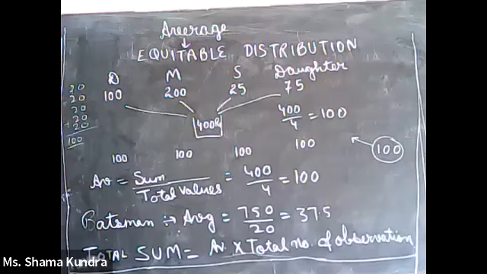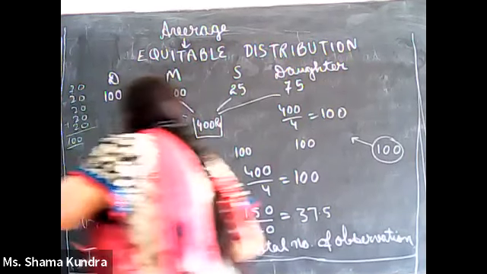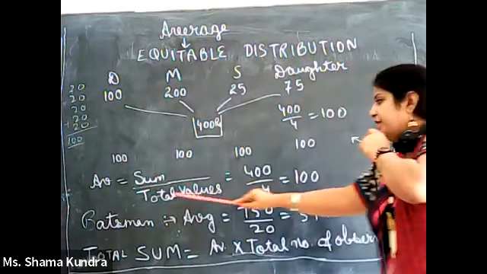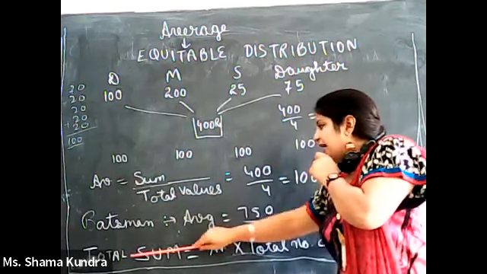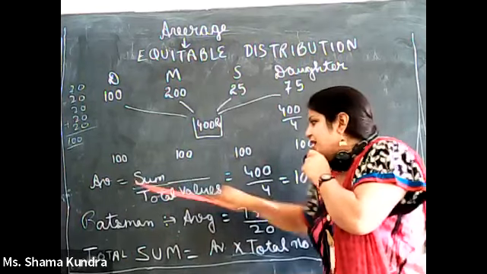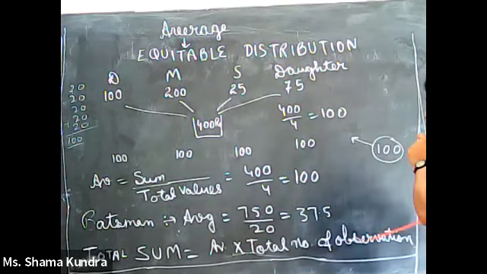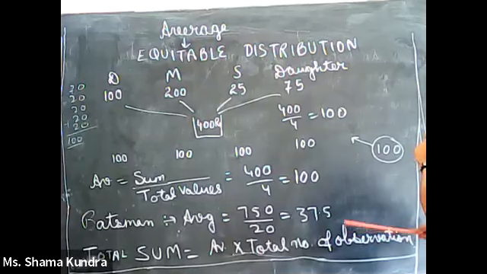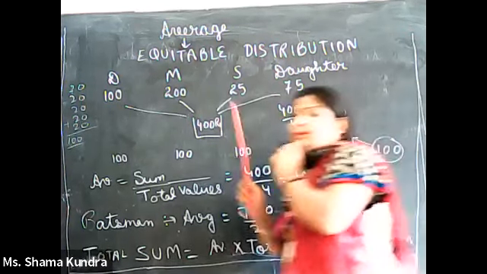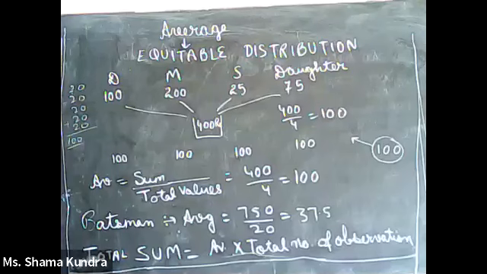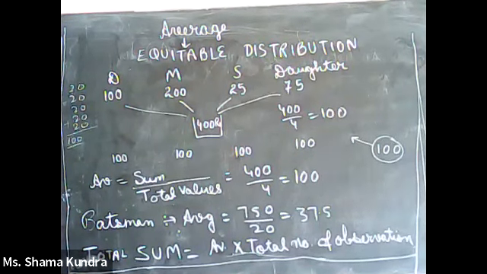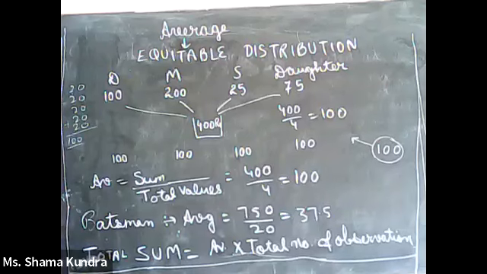Now after this, what you should remember is a very small concept, and that is nothing but total sum. What is it? See, average is total sum divided by total values. On cross multiplying, you will get total sum equals average multiplied by total number of values, total number of observations, or total number of family members. So total sum is nothing but average into total. See how easy it is.